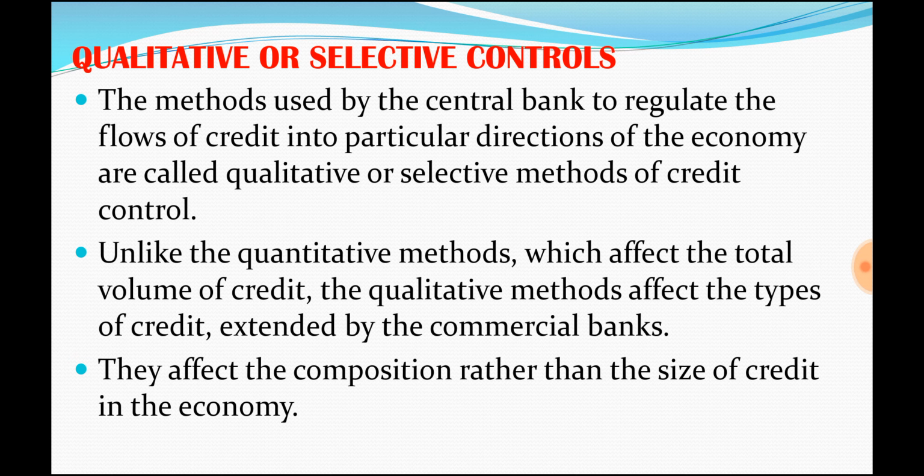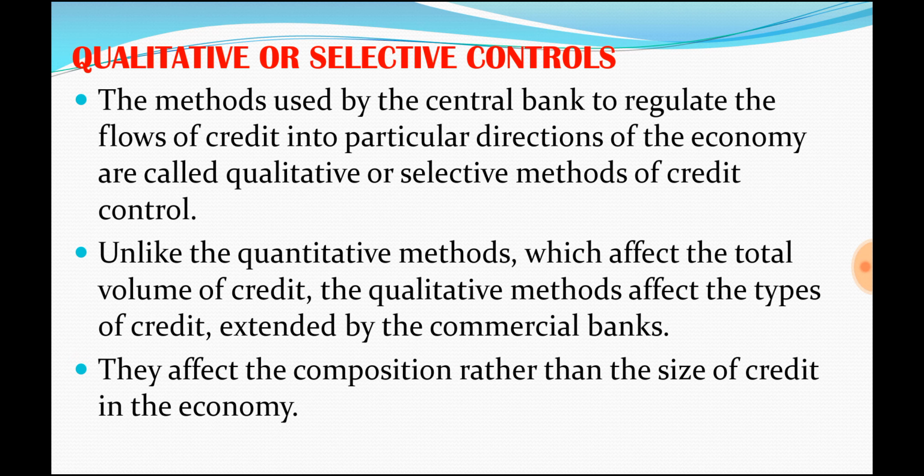To solve this problem, to solve the inflation, what RBI will do is ask the banks to decrease the lending to that sector. Okay, I hope you understand. That is how it affects.